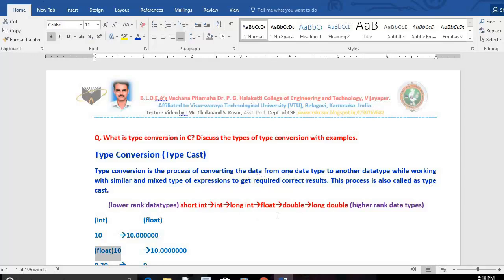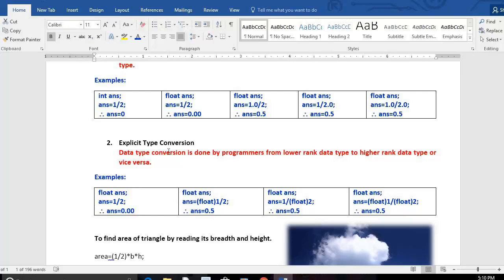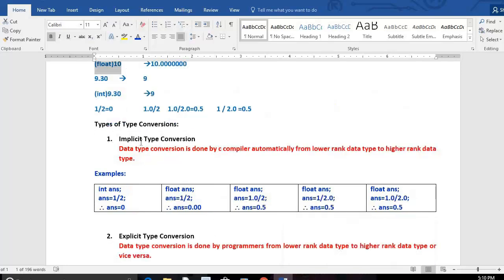Then write this hierarchy also: lower rank data types towards the higher rank data types. Draw it. Afterwards you can discuss these examples also, and explain both types, implicit type conversion and explicit type conversion. Implicit type conversion means data type conversion done by the C compiler automatically from lower rank to higher rank data type.